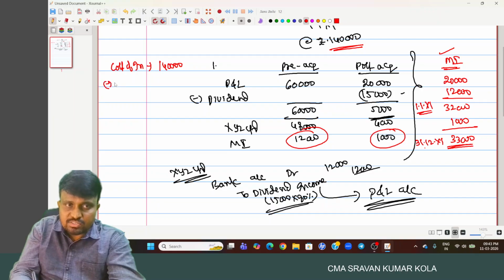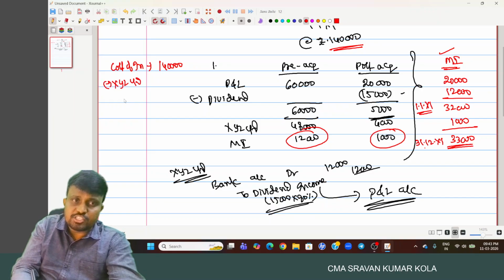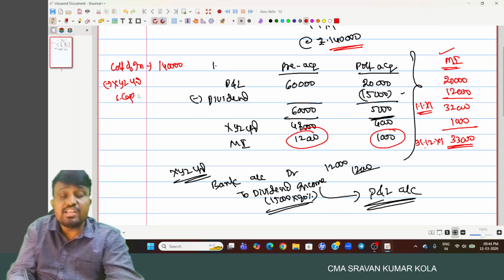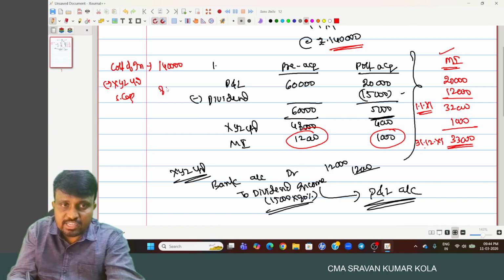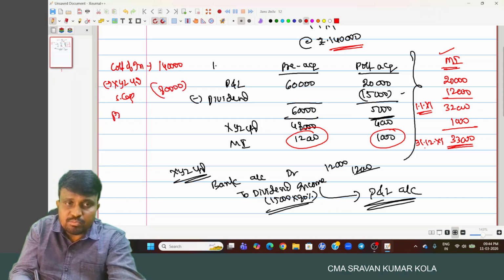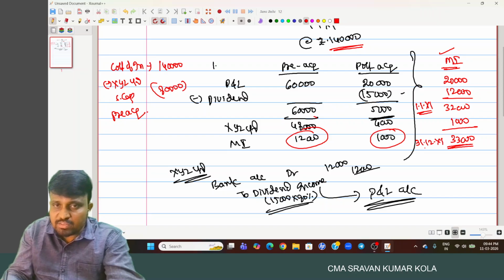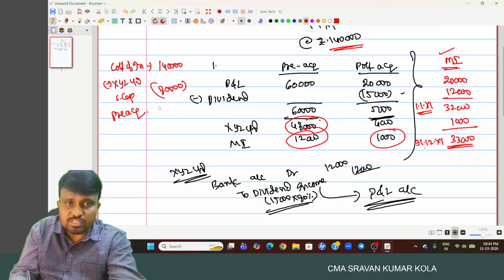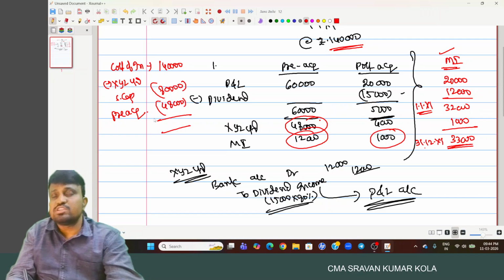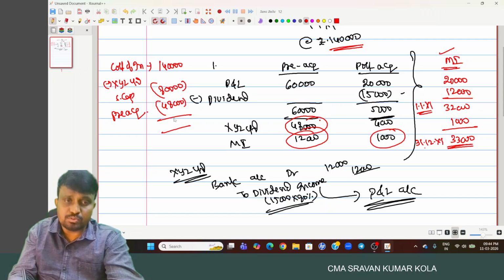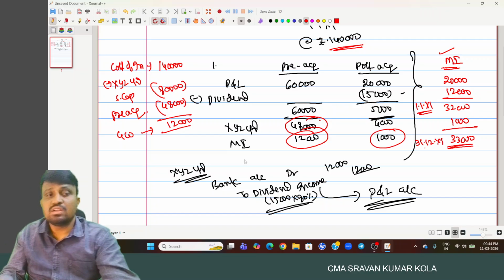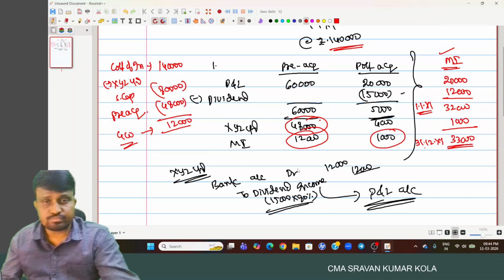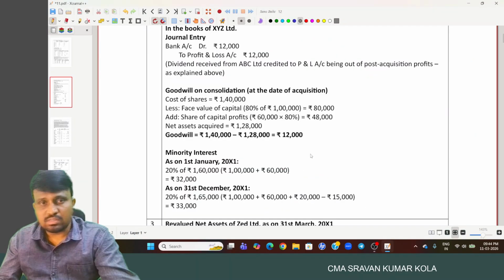1,40,000 and minus XYZ Limited share in share capital. On the date of acquisition, what is the share capital? 1 lakh. Out of that, they acquired 80%, nothing but 80,000, and pre-acquisition period profit share relating to XYZ Limited 48,000. So here 80 plus 48, 1 lakh 28. 1 lakh 40 minus 1 lakh 28, nothing but 12,000, positive. Nothing but capital loss, and that is nothing but goodwill.